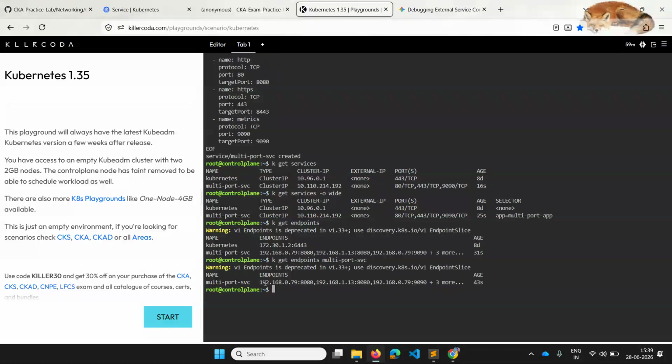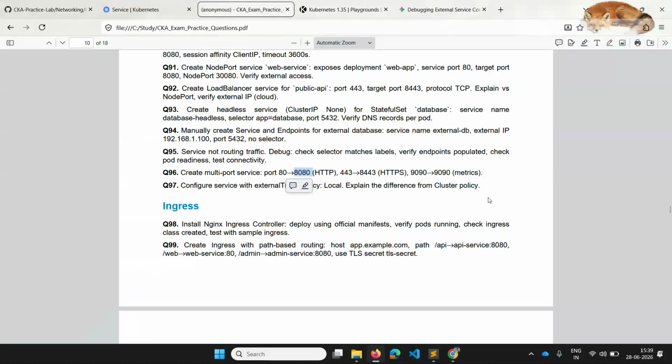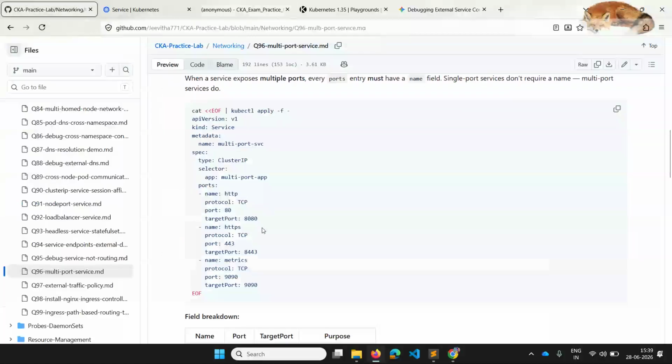These are the different endpoints. Each IP is having three endpoints, right? That means each pod can connect to three different ports. One is HTTP, one is HTTPS, and the other is metrics.